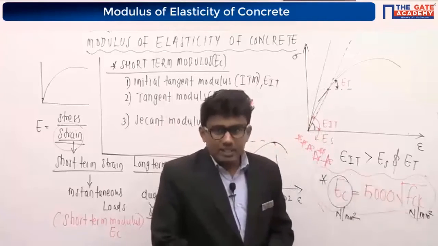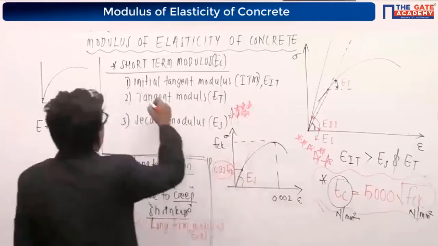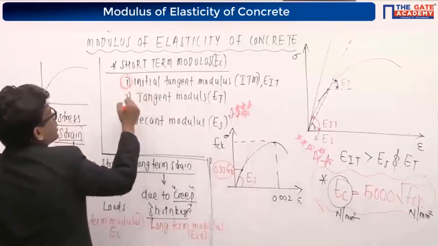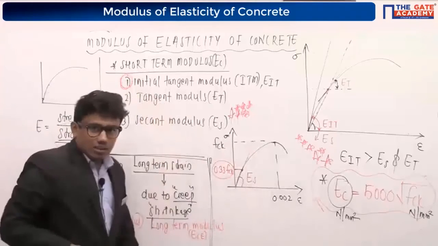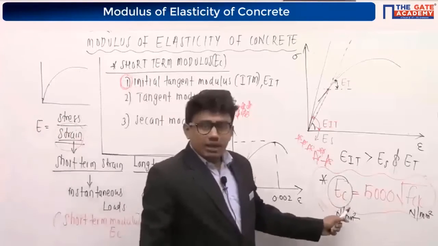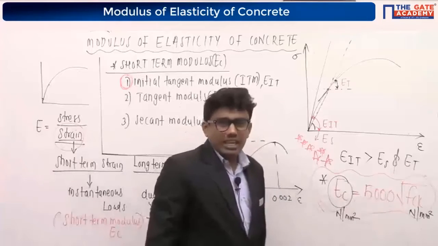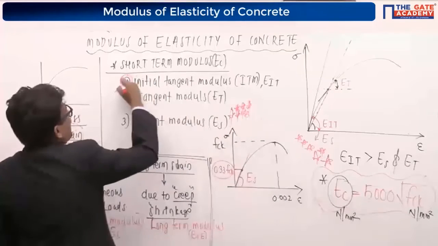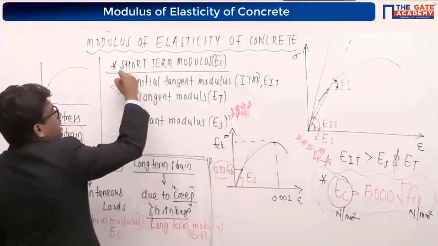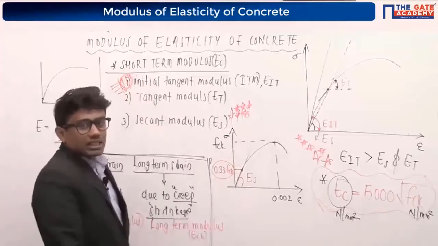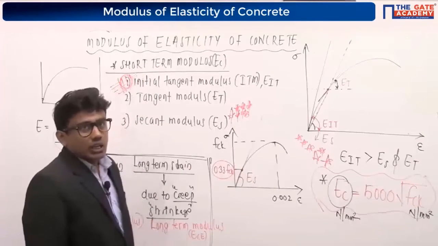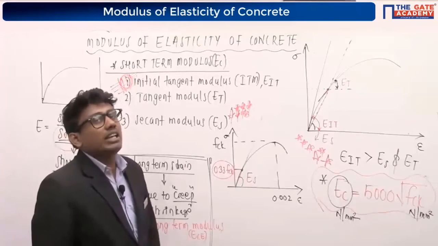This equation is based on the initial tangent modulus, not the tangent modulus and not the secant modulus. Remember this also. This is a very important question in many competitive exams.